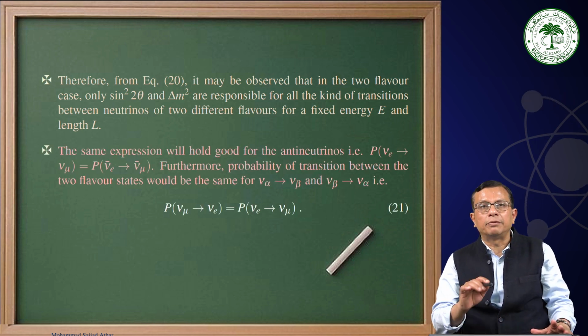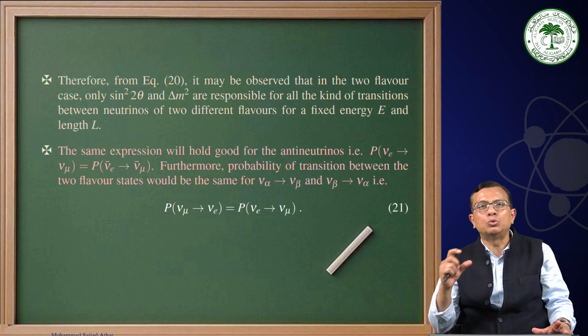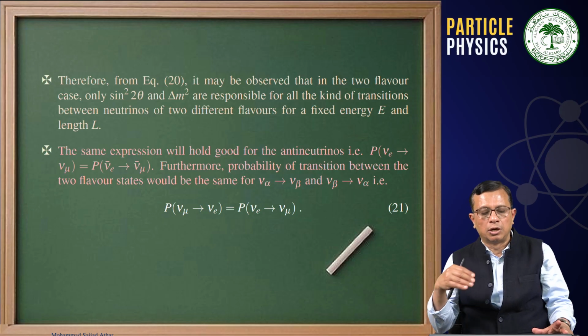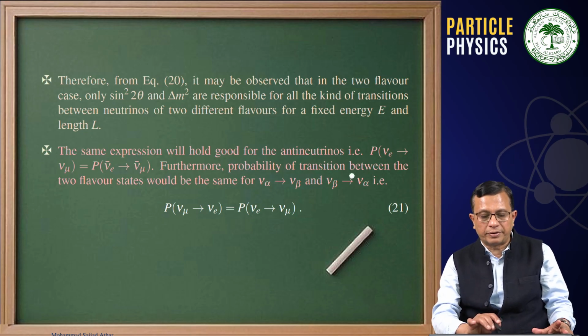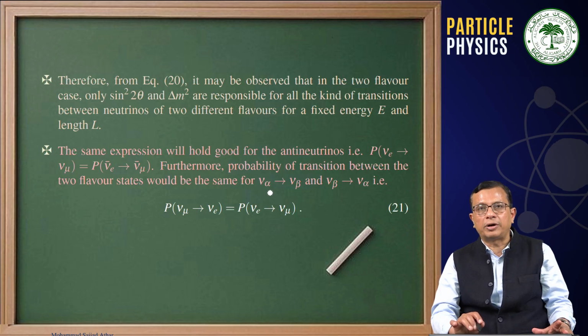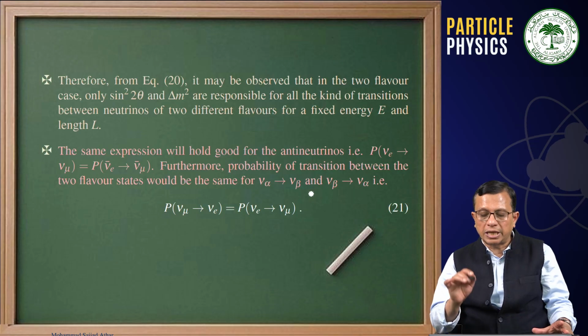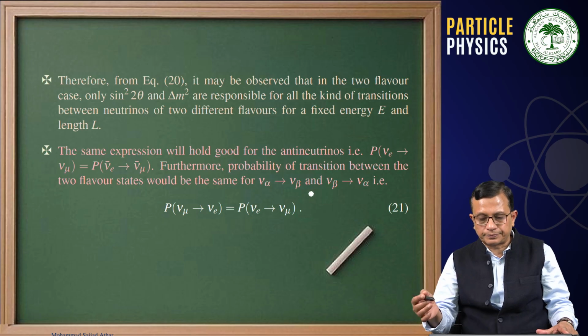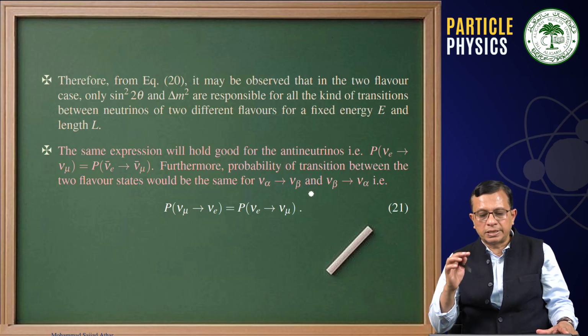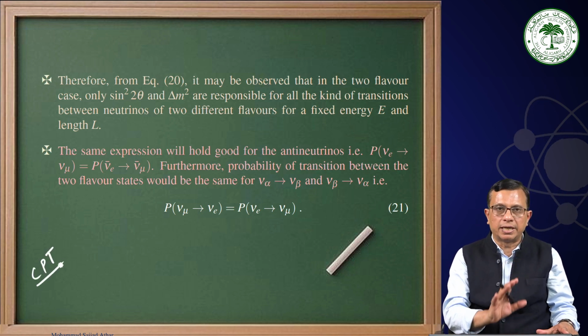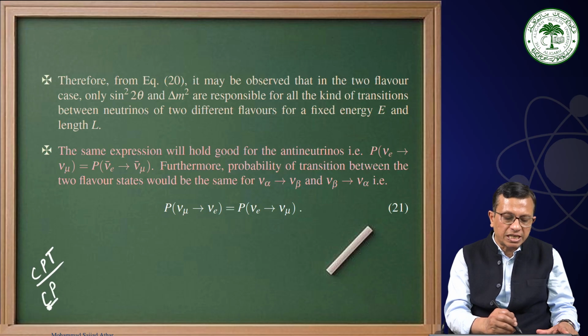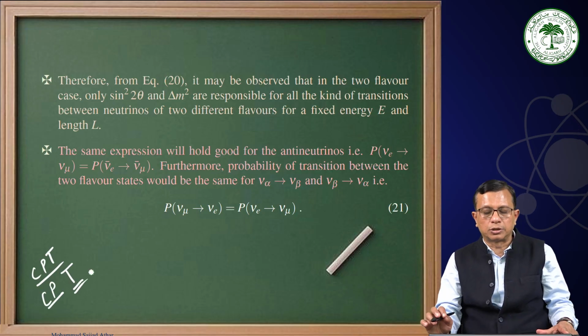The same expression will hold good for any two other flavors of neutrinos, that is nu e to nu mu oscillation, or nu e bar to nu mu bar oscillation, or nu mu bar to nu e bar oscillation. Furthermore, the probability of transition between the two flavor states would be the same for nu alpha to nu beta and nu beta to nu alpha. That we have seen is because of T. If we assume that CPT is conserved, then if CP is conserved, T has to be also conserved.